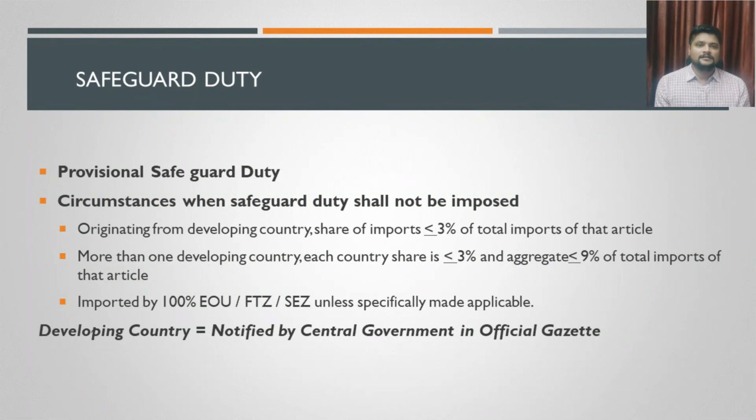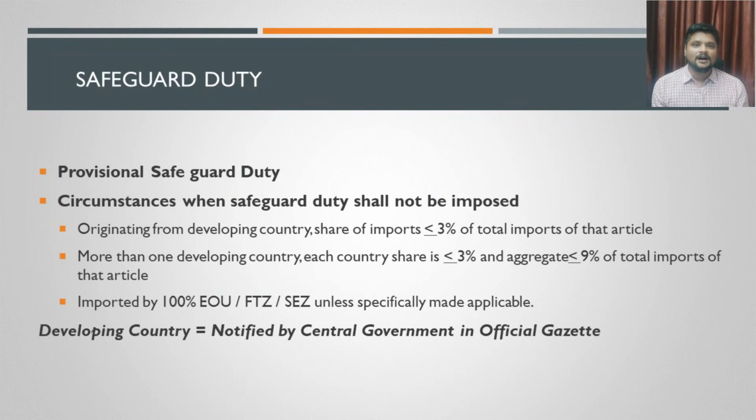Next point we'll be discussing is certain circumstances where safeguard duty will not be imposed at all. In the following circumstances, safeguard duty will not be imposed. What are those circumstances? This is very important. Please try to remember this. The first scenario is when the goods are getting imported, and the originating country of those goods is a developing country. That is point number one.